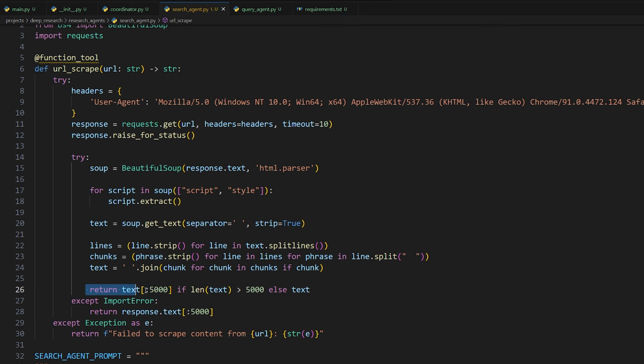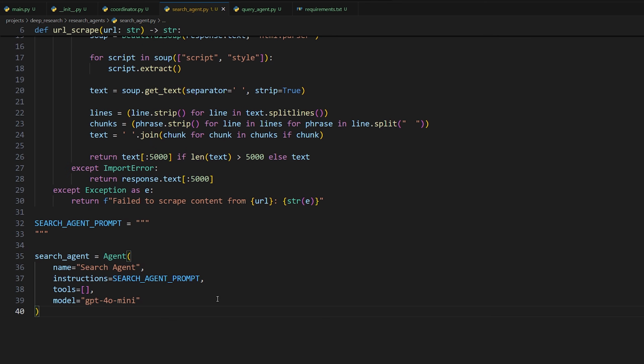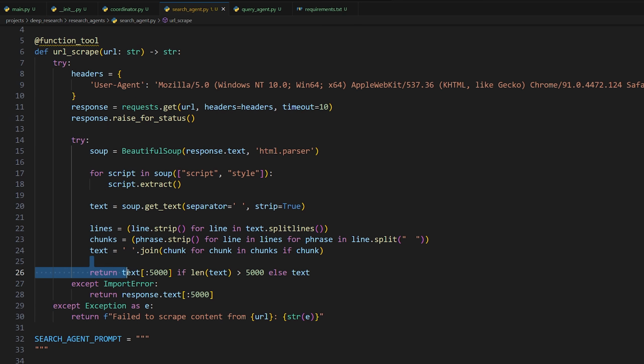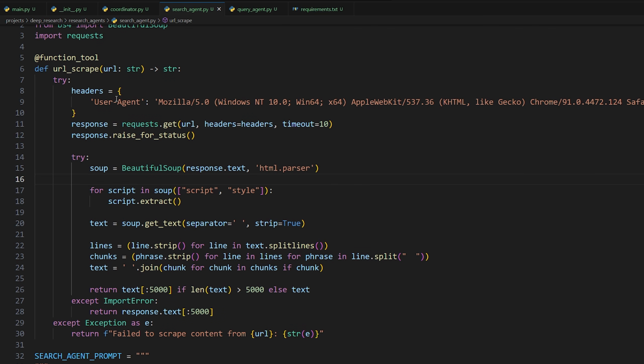And then what it's doing here at the end is we're limiting it to just 5,000 characters max. You could remove that limit or extend that limit if you want to. We're just making sure that the large language model, of course, has a limit. There's only so much you can fit into the context window of a model like GPT-4o Mini. So that's why we're doing this, just to make sure that it does not go over that limit. But now we can give the agent access to this tool by doing URL scrape. So again, it takes in a URL, it scrapes the website for the content, so it gets all the text content of that website at that URL and returns it as a string for the agent to use.